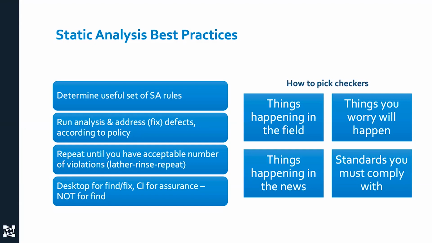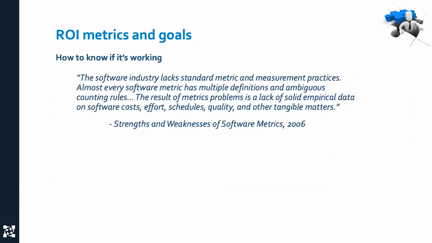Now, when you're determining a useful set of static analysis checkers, you ask yourself, what am I going to pick? And the answer is pick things that are happening in the field that you've had to fix in the past. Again, did you have a performance problem? Did you have an uninitialized memory problem? Things you worry will happen, like security. Things happening in the news, like security. Standards that you have to comply with, like PCI for credit cards. And pick checkers that have an exact correlation to the problem. So that when someone says, why do I have to do this? You can say, well, we have this requirement. Or remember that bug we had in the last release? This is going to get rid of those things.